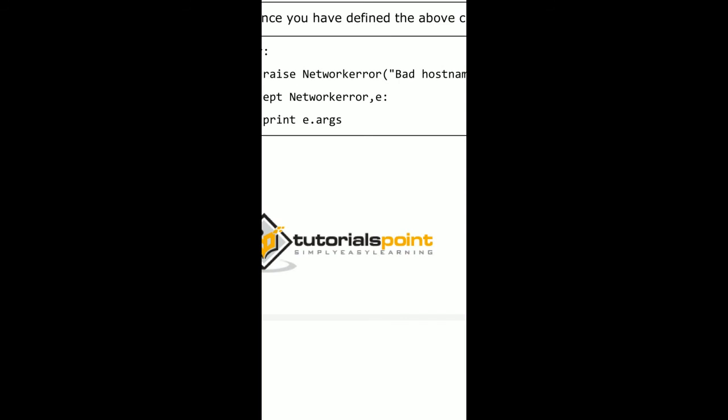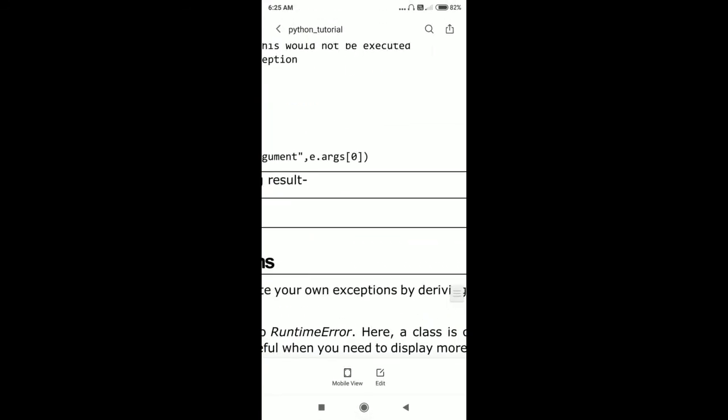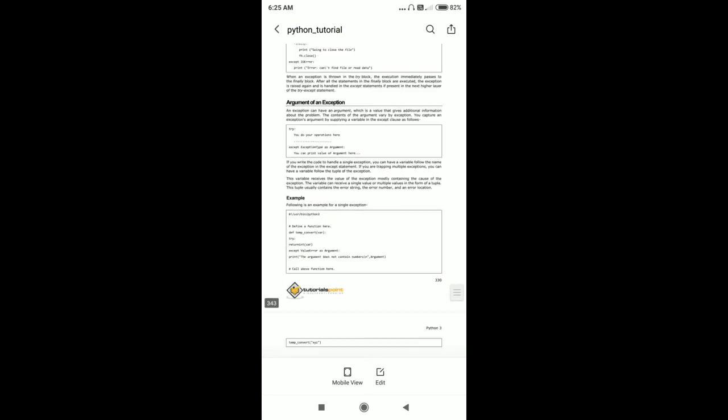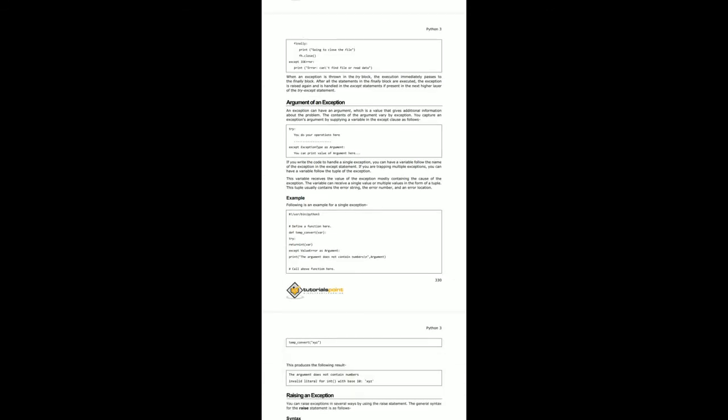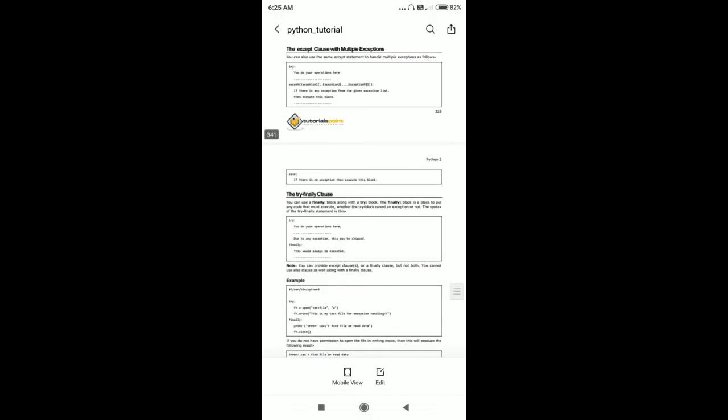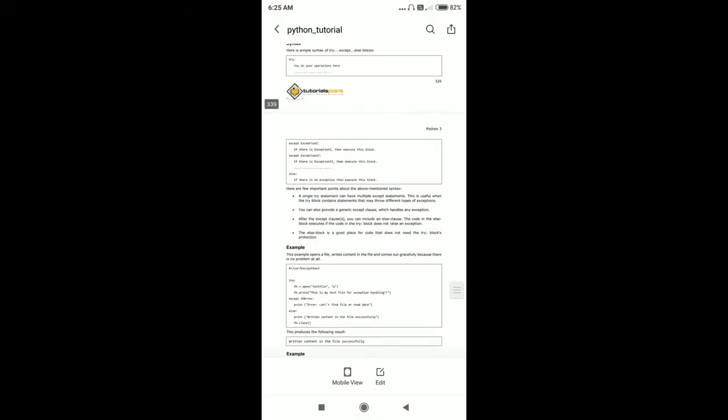So this is something about exception handling in Python. There are different ways of exception handling. An exception is an error which causes interruption to the program execution, and next are the different types of concepts under exception handling in Python.